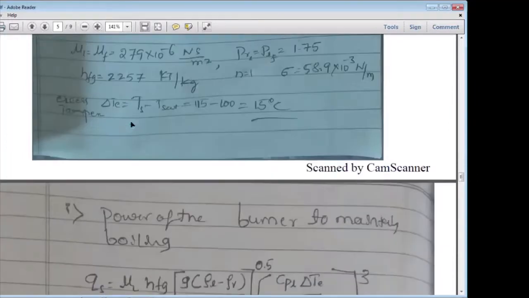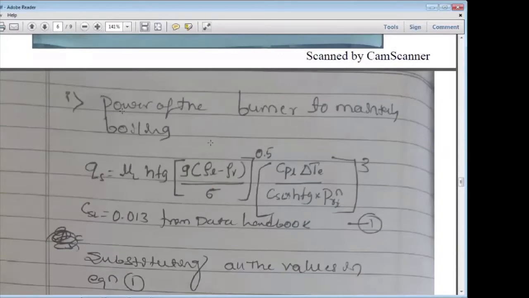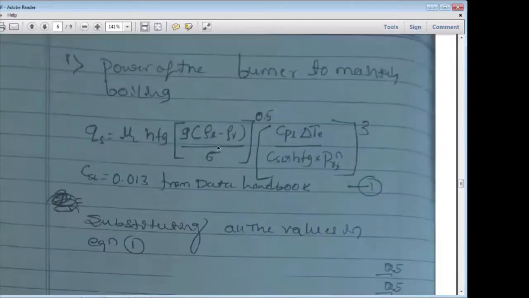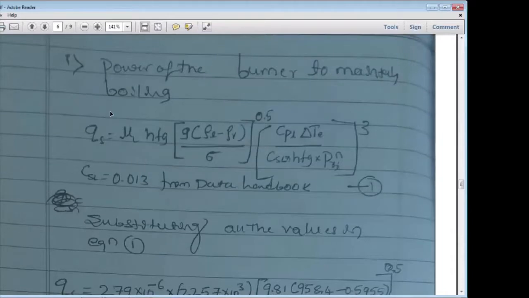Then, how to find the power of the burner? Before that, you need to calculate the heat flux. This is the formula to calculate the heat flux: q_s equals mu L hfg times [g(rho L minus rho V)/sigma] raised to 0.5, times [C pL delta T excess divided by (C sL hfg Pr_L^n)] cubed.